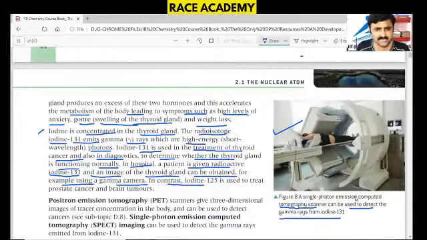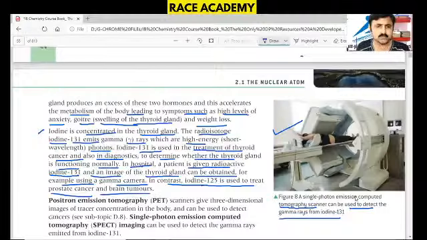In contrast, iodine 125 is used to treat prostate cancer and brain tumors also. So many uses are there. Iodine 131 is for thyroid related problems.